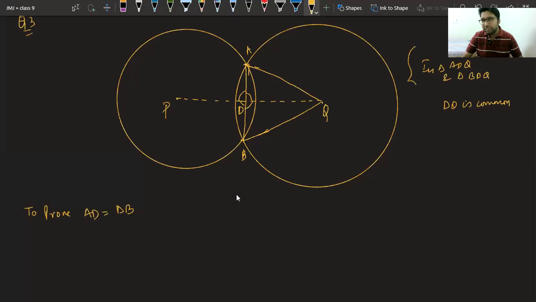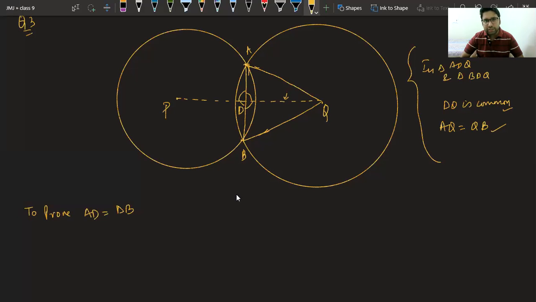I'm just trying to show you how you should proceed. This method will not work. First thing that you saw in triangle ADQ and triangle BDQ, this DQ is common. The second thing you found is AQ equal to QB. Yes, Piyush. Yes, Bhavya. Tell me the third thing and we are done. The question is very easy then. What is the third thing that you know?